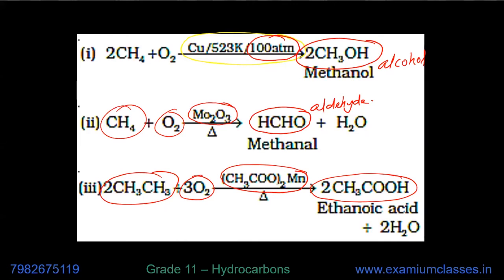So this is known as controlled oxidation. We are controlling the product based on the conditions or the reagents used along with oxygen. These reagents are not taking part in the reaction. Only oxygen is taking part in the reaction, but they are deciding the path of the reaction.